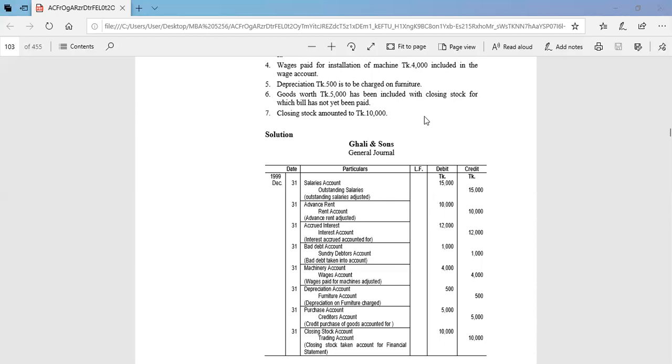So this is the end of the period. Obviously our organization calculates what amount of stock we have not sold during the time period. So it is our closing stock. Closing stock relates to the trading account. After purchases and sales, we get the closing stock. So closing stock is debit and trading account is credit. Thank you so much.